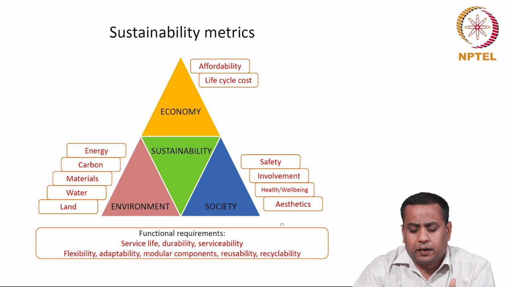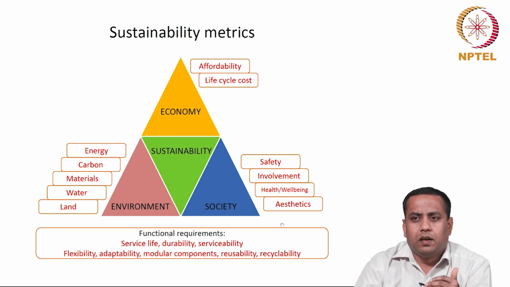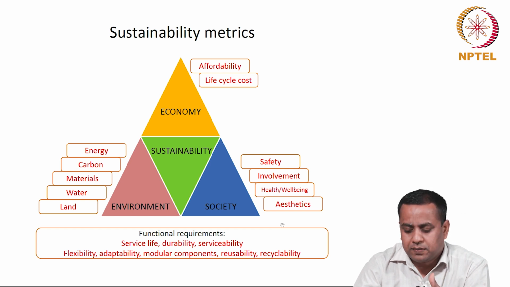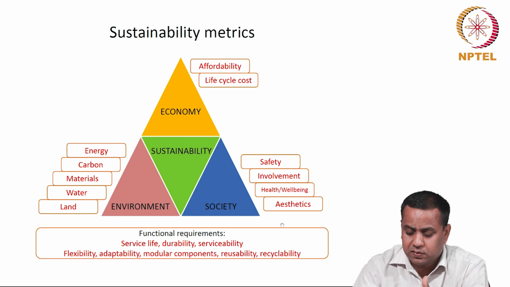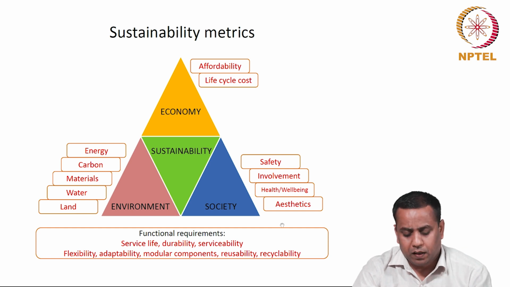Under economic category, we consider the affordability of the product, life cycle cost of the product. Under social aspects, we consider metrics like safety, involvement of all the stakeholders, health and well-being of workforce involved in the processes, and aesthetics, the beauty of the product.